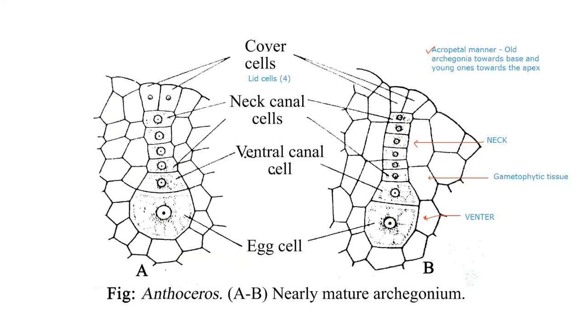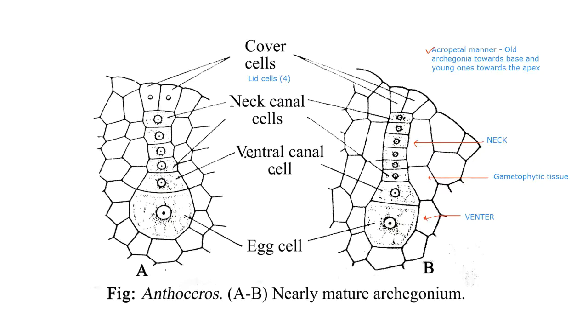But then by that time, this particular neck must rupture. So how will it rupture? As I said, they also have a lot of mucilage. As more and more water is absorbed by those particular cells, finally the entire neck up to the venter will be clear, and the passage is clear for the anthrozoid to enter.